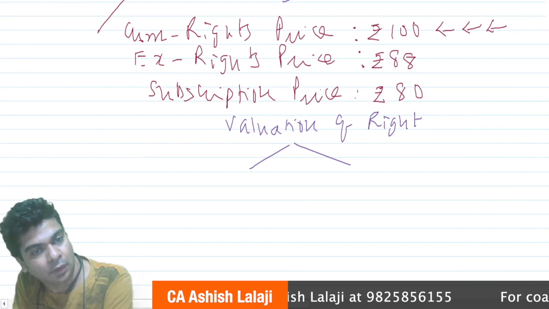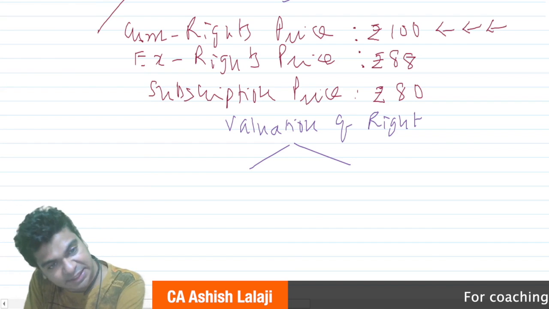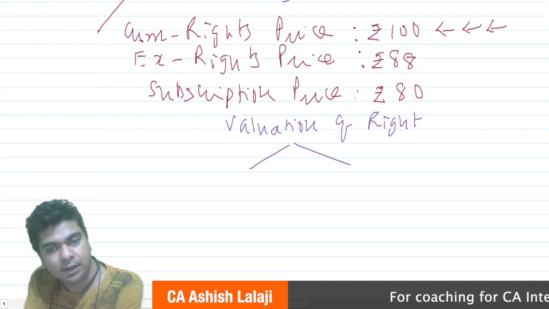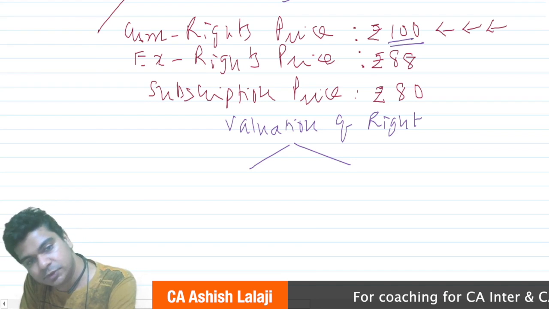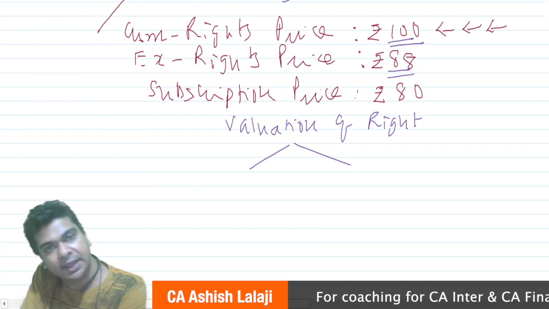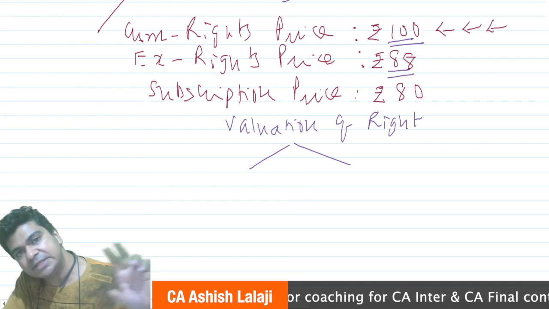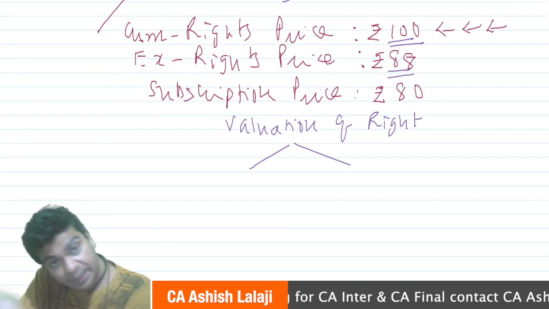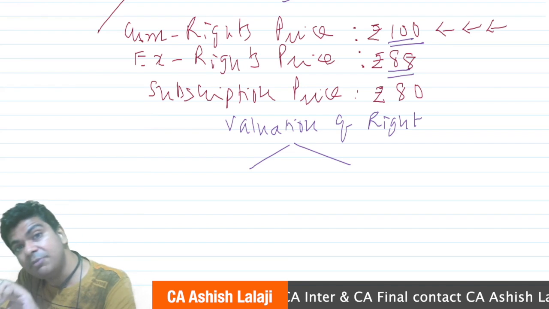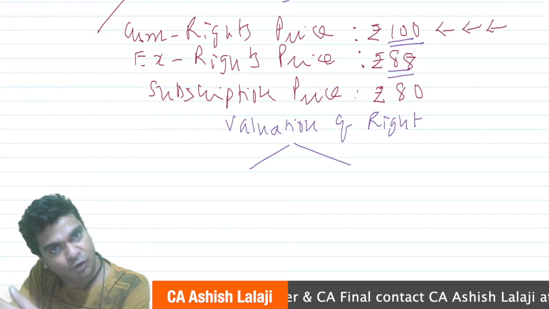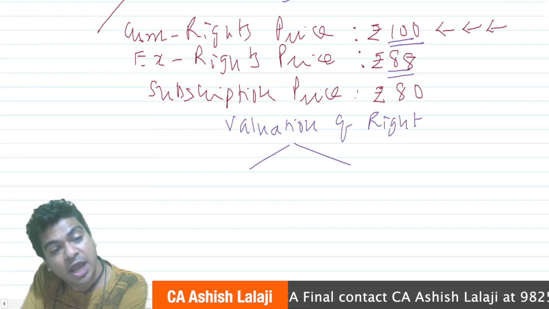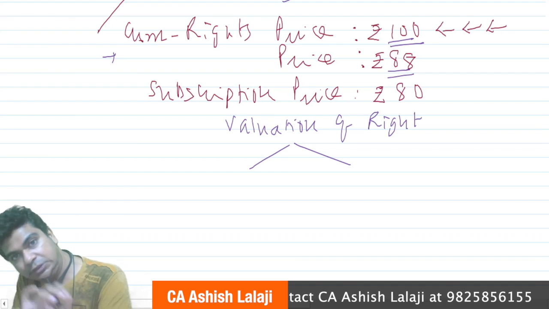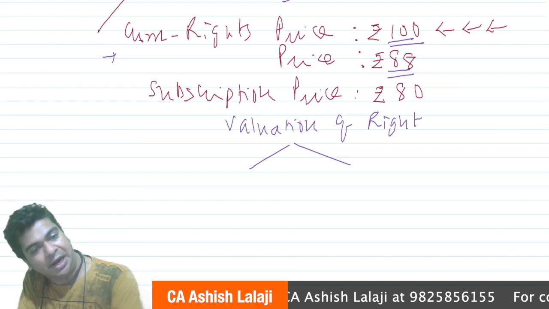Now, one way of valuing the rights is thinking in this way. The cum rights price over here is 100 rupees, and the ex rights price over here is 88 rupees. One is 100 rupees, another is 88. Now, what is cum rights price? If you are buying the share on cum rights basis, that means you are eligible for rights. And if you are buying the share on ex rights basis, then you are not eligible to apply for the rights. So, including the right, it is 100.